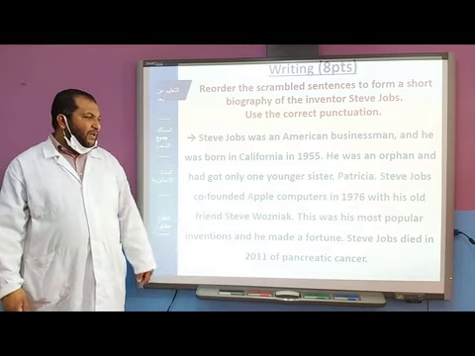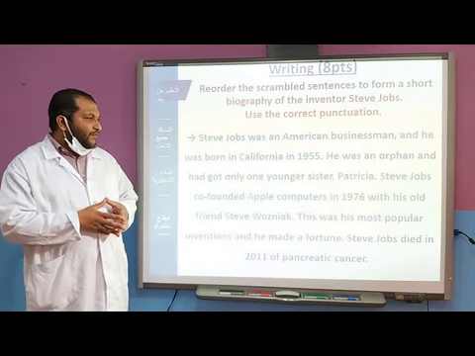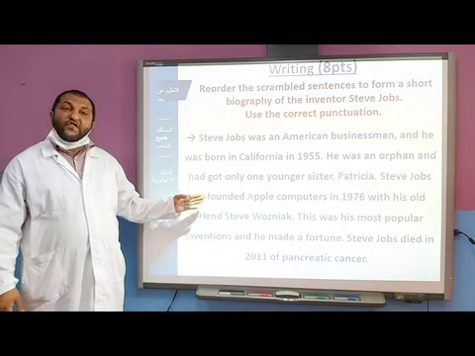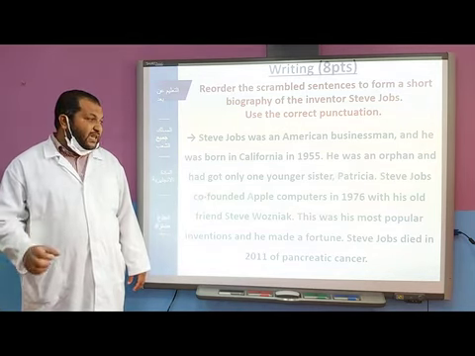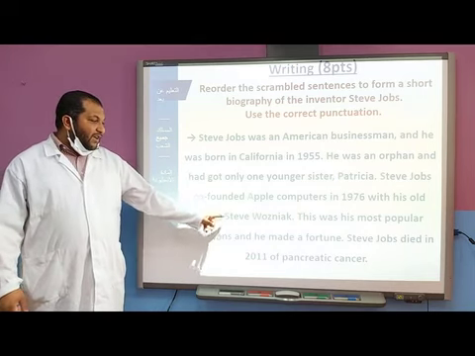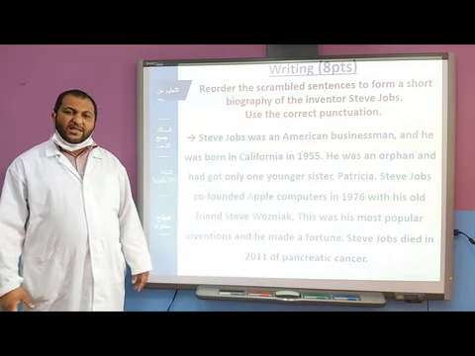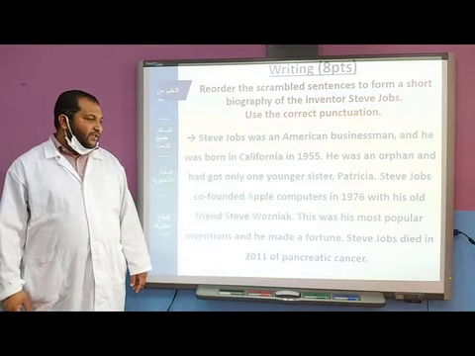Again, Apple is a brand, so it should take a capital letter. Steve Jobs co-founded Apple Computers in 1976 with his old friend Steve Wozniak. Again, Steve Wozniak is a proper noun, that's why it takes capital letters.